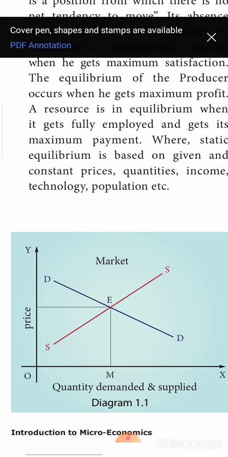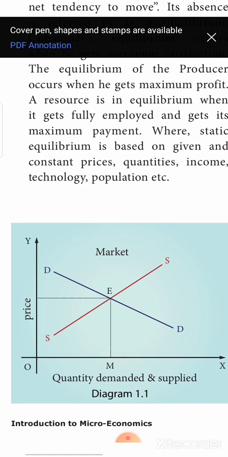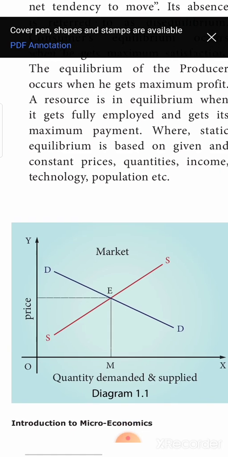Okay, at that particular point, which is marked as E, the quantity demanded and quantity supplied is how much? OM. At what price is it demanded and supplied? They have not given the price. Let me assume it as OP. At price OP, the quantity demanded by the consumer is equal to the quantity supplied by the producer or the supplier. So that particular point you call it as equilibrium.